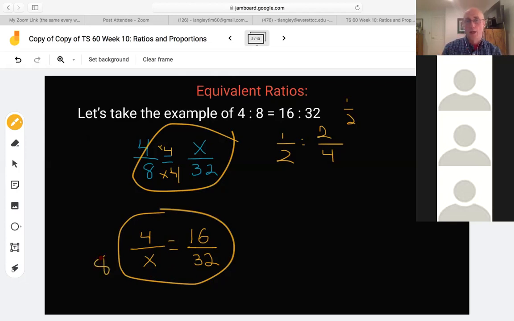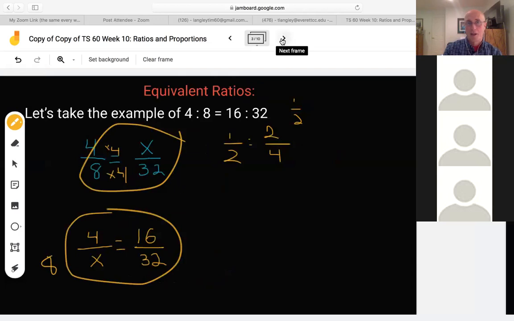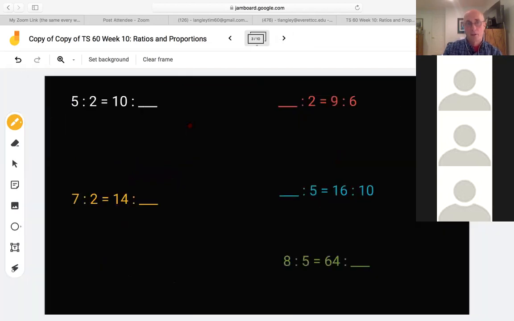So sometimes you can just look at them and figure it out, but other times you won't be able to do that, and that's where I'm going to wish I had my pen, because we have to make it into an algebra problem. So we've got the ratio of 5 to 2 equals 10 to what? If you get this in your homework, or you see it on a quiz at the end of the week, this is what I want you to do. I want you to make it a fraction, 5 over 2, and then say that it equals 10 over x. You can call it x, you can call it whatever you want, b, but